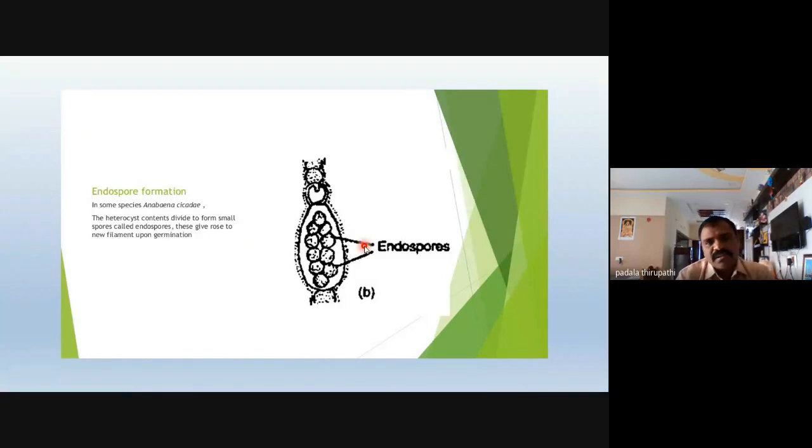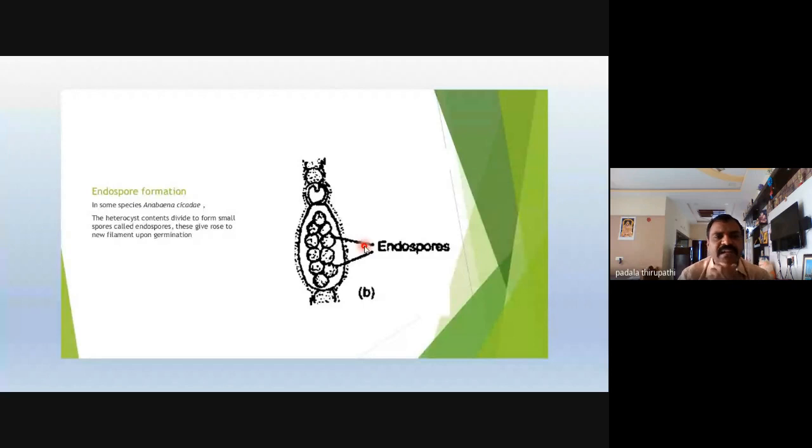Then endospores. Some species, like Anabaena cycadeae, also produce endospores. In the thallus of these Anabaena, the cells produce a number of spores inside the cell. That's why we call these spores endospores.